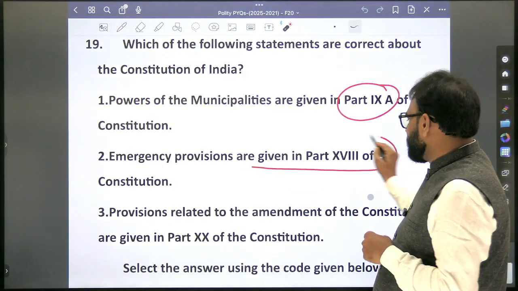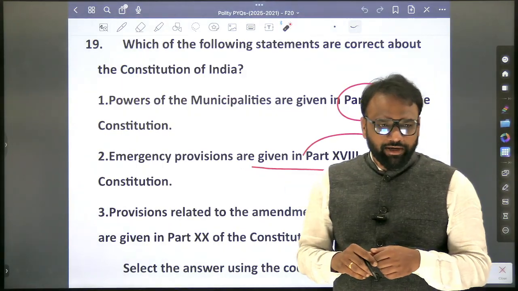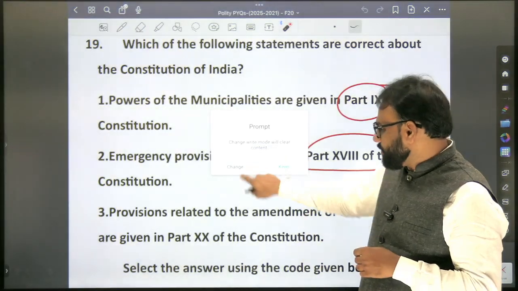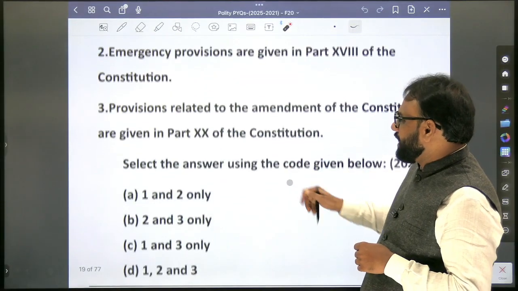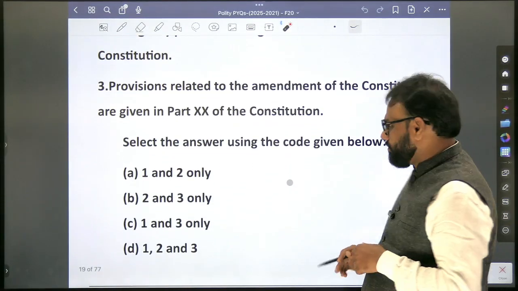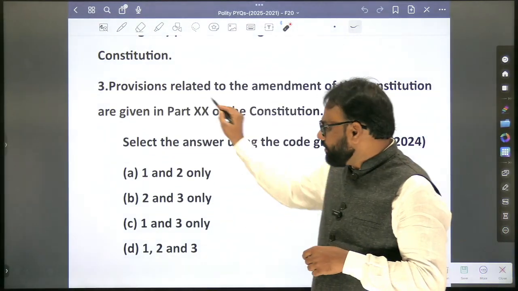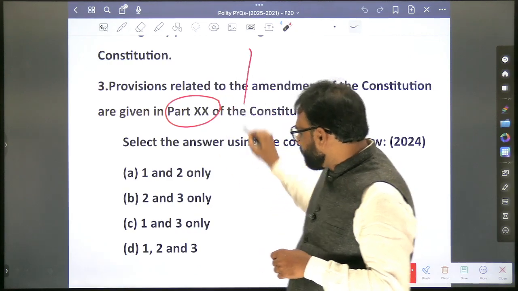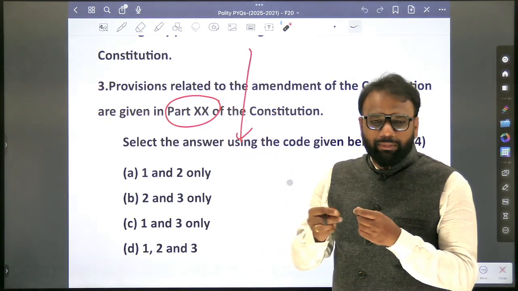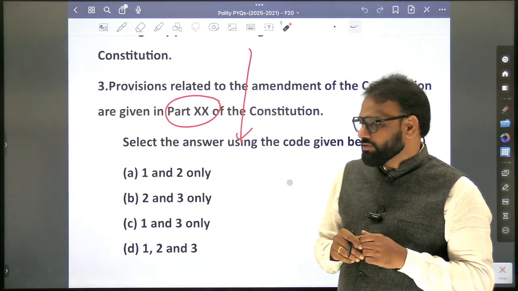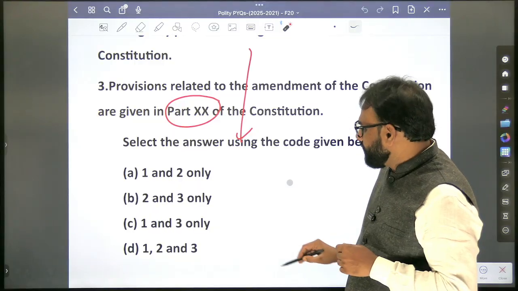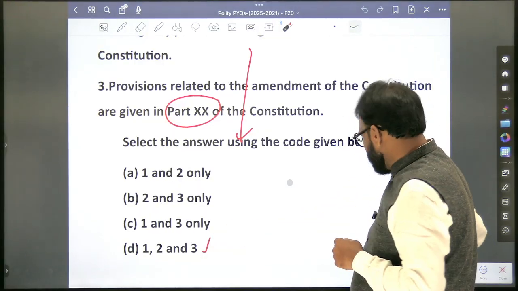Emergency provisions are given in which part? Part 18. Next, provisions related to amendment of the Constitution are given in Part 20 of the Constitution. Correct? So what you have to do? The best is you make a list of all the 22 parts, and you memorize the list of all the 22 parts. Answer is 1, 2 and 3.